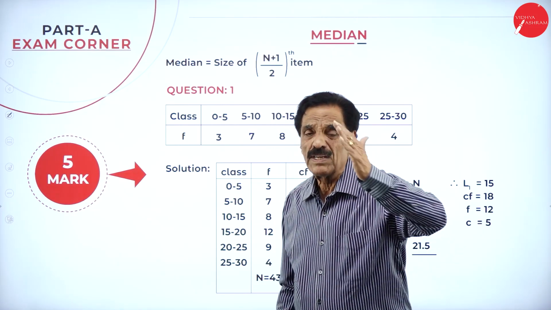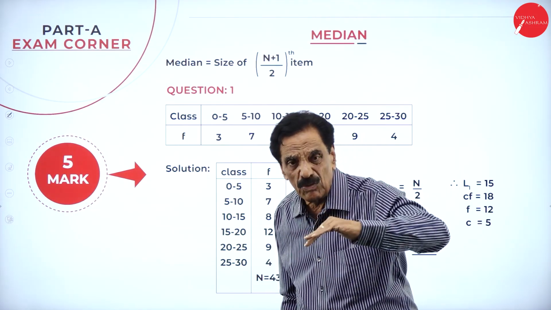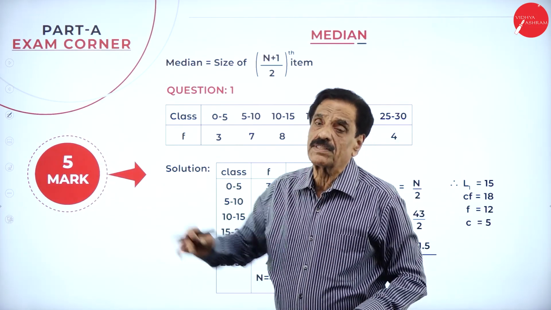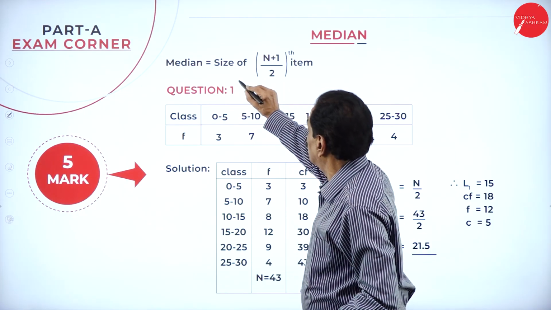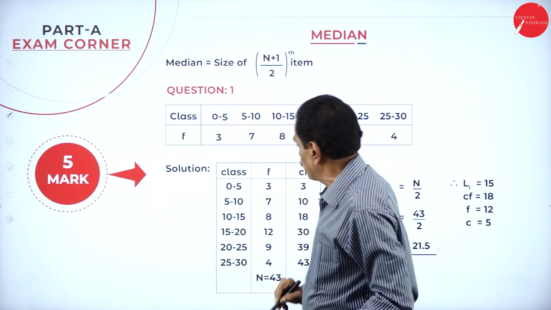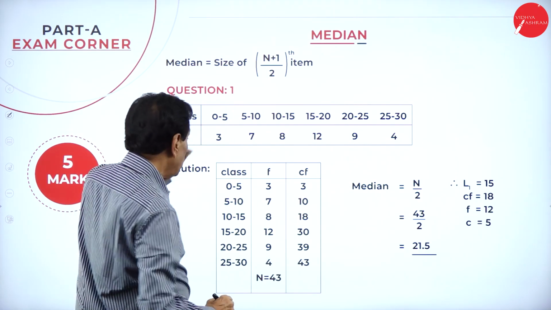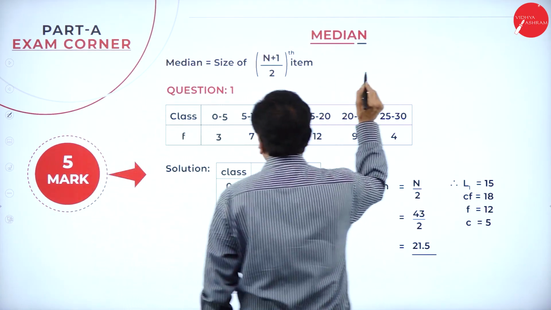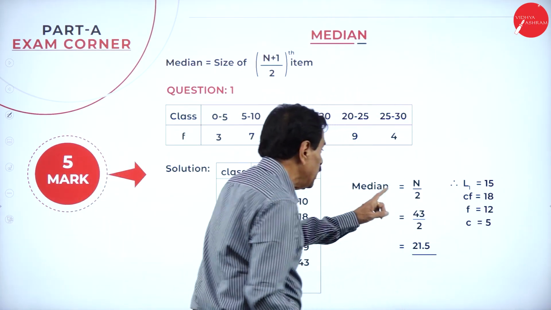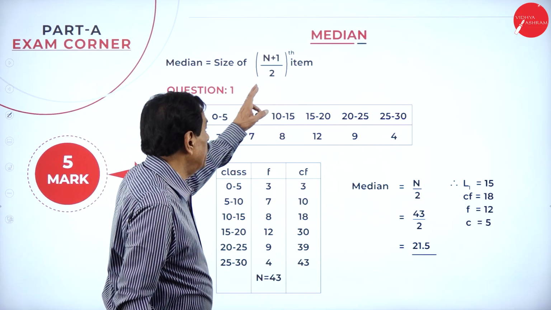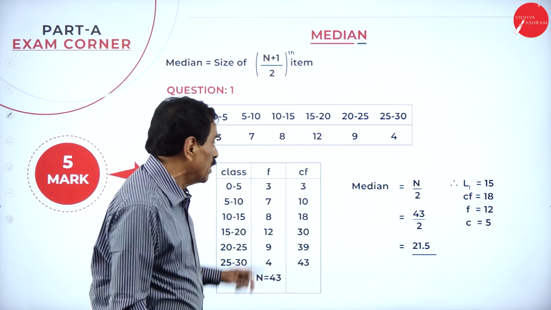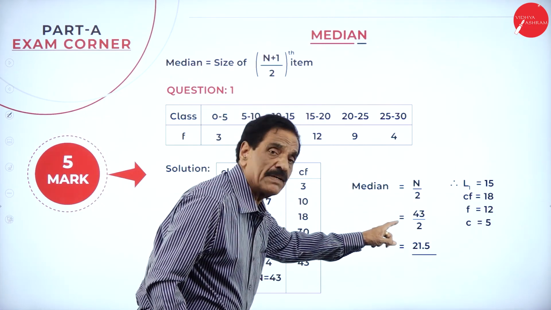First the mean is over. Then we'll do the median, then the mode. Median is the size of (n plus 1) by 2. If there is a continuous frequency, the median is n by 2. For an ordinary number, it's the (n plus 1) by 2th item. For a continuous series, it's n by 2.